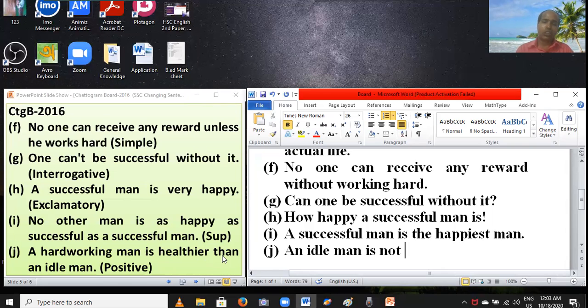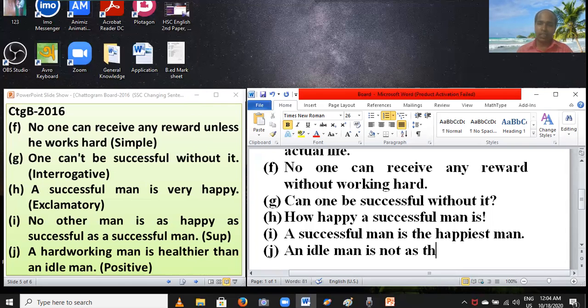Students, the question is whether to use as or so. Exactly, my dear students. If the sentence is affirmative, you have to set as. If the sentence is negative, you have to set so. Here you have to set as. And then you have to set adjective 1 instead of adjective 2. Healthy, healthier, healthiest. You have to set healthy. Here you have to cut and set Y instead of I.